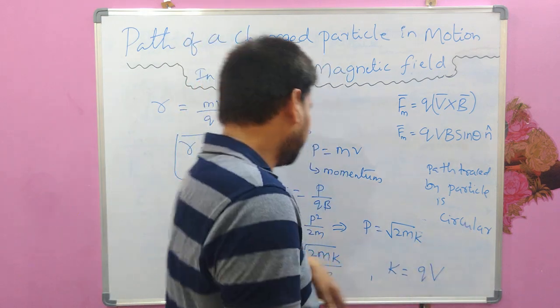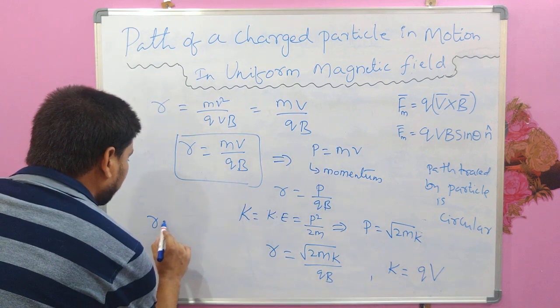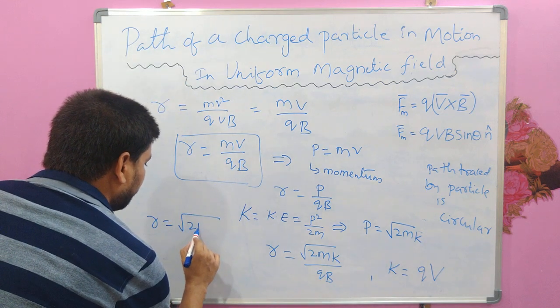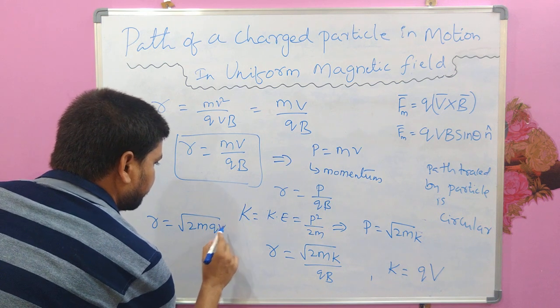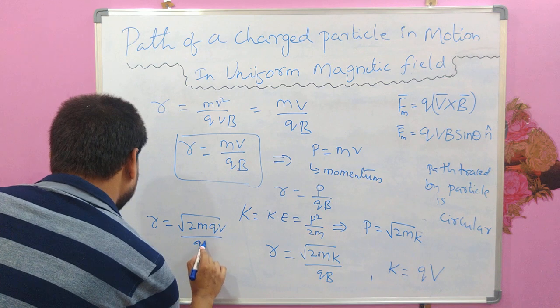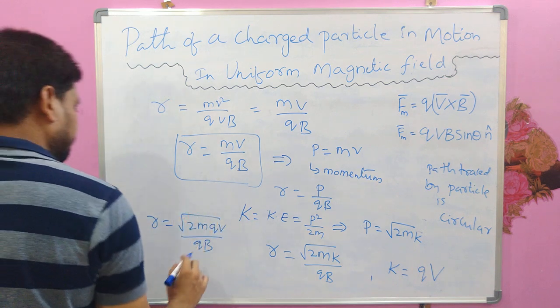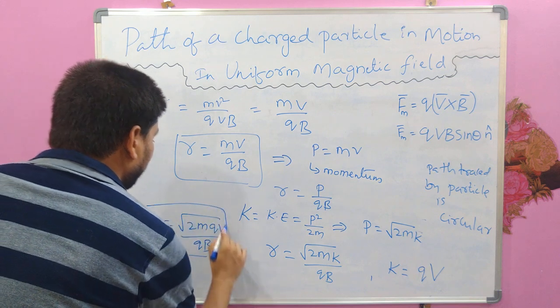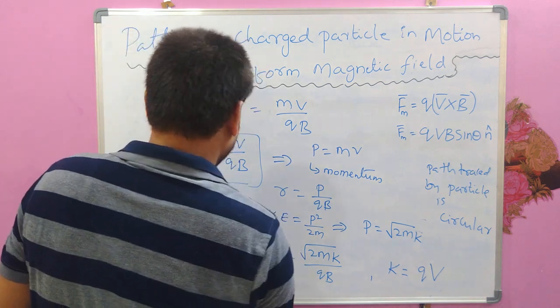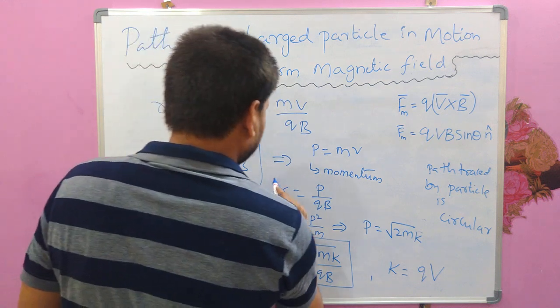So if K can be replaced with qV, then R we can write as under root 2mqV by qB. So these are the various formulas you can remember for the radius of the circular path.